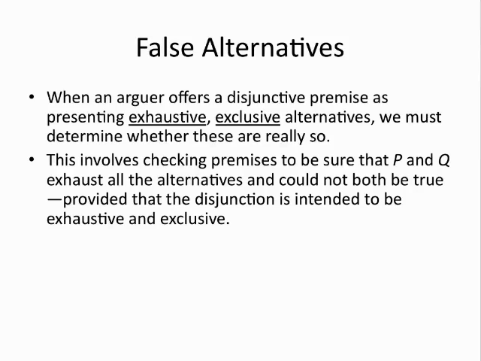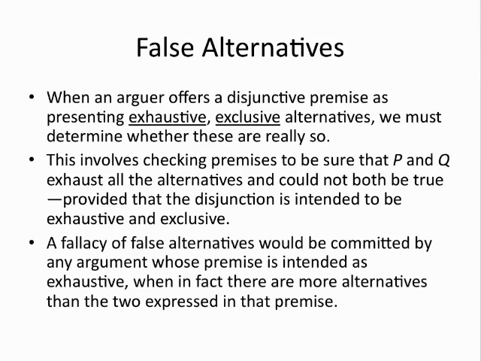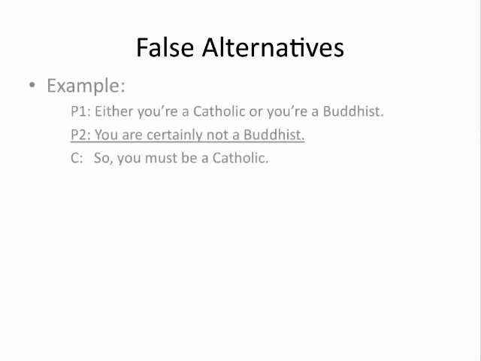That is, if one alternative is true, the other must be false. The fallacy of false alternatives is committed when a disjunctive premise that is presented as exhaustive or as exclusive really isn't so.